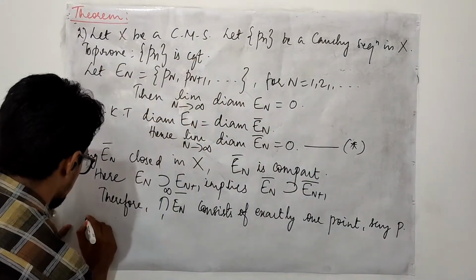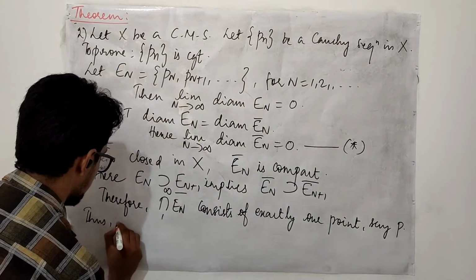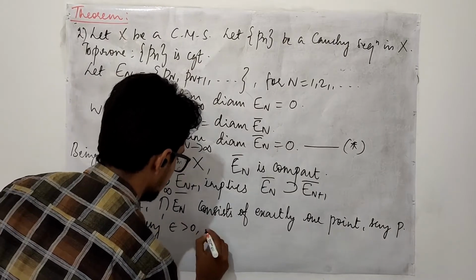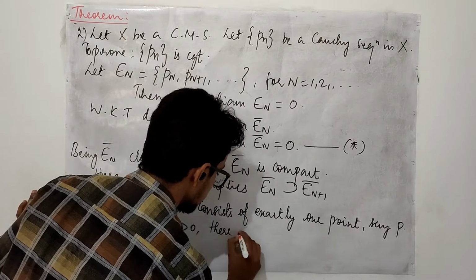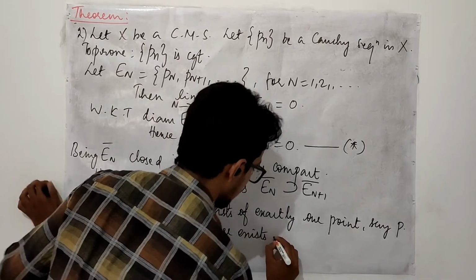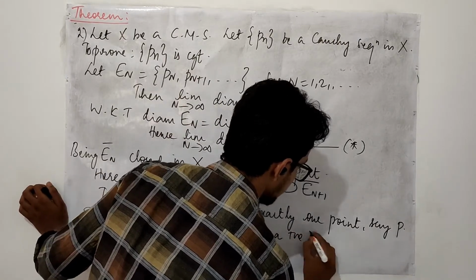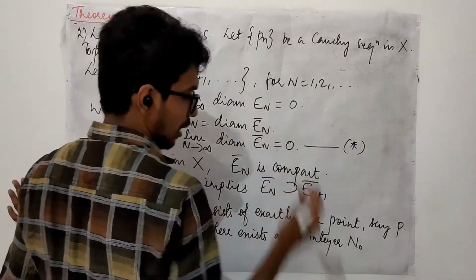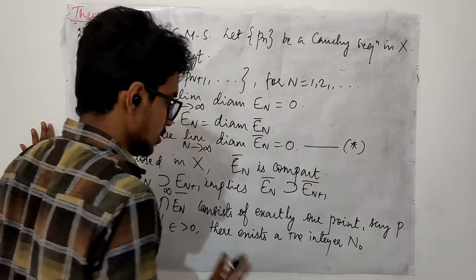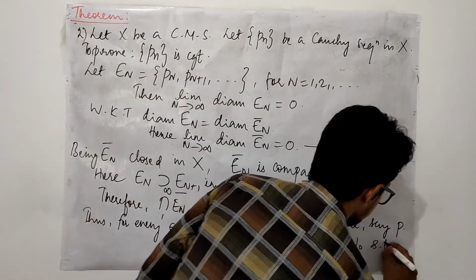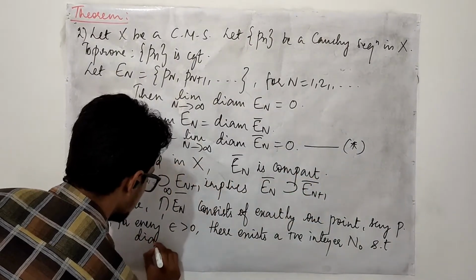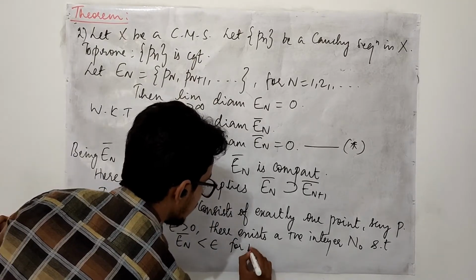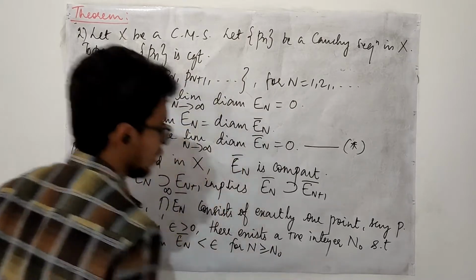Thus, for every epsilon greater than 0, there exists a positive integer n naught, since we have used the n notation here, these are just notations, such that the diameter of En closure is less than epsilon for n bigger than or equal to n naught.